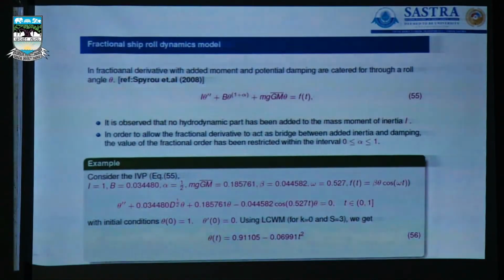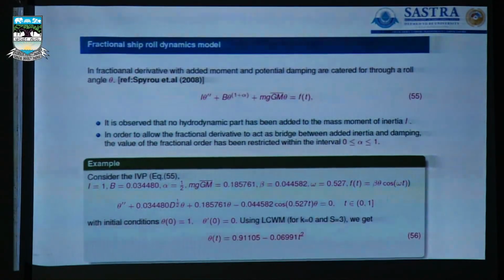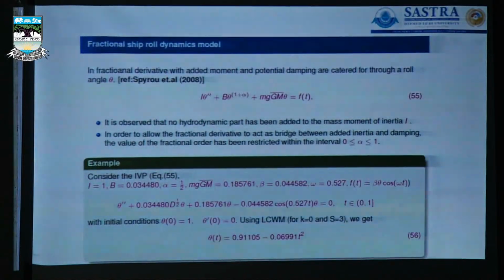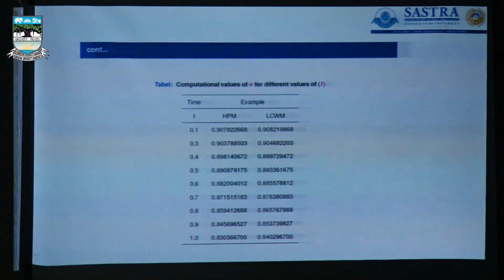Some examples that we have quoted, and then the fractional order ship dynamical model has been implemented and predicted for validating real-time data. The Caputo sense of fractional derivative has been used on that. This general model was suggested by Spyrou et al. in the year 2008. So the appropriate initial value problem has been predicted by our research group, with alpha equal to 1/2, and we are taking all the parameters suggested by the real-time data for the numerical validation using the LCMM method that we quoted earlier, and we have successfully validated with the real-time data.